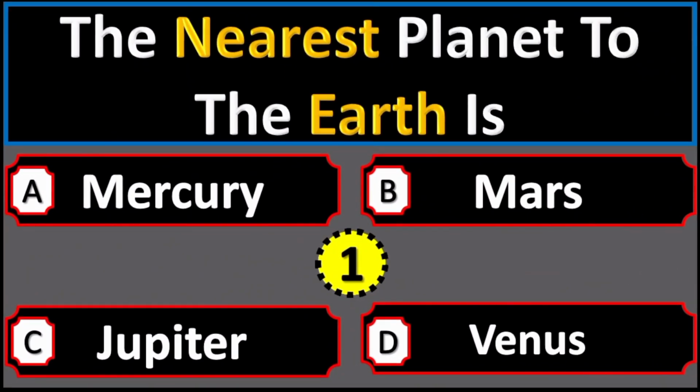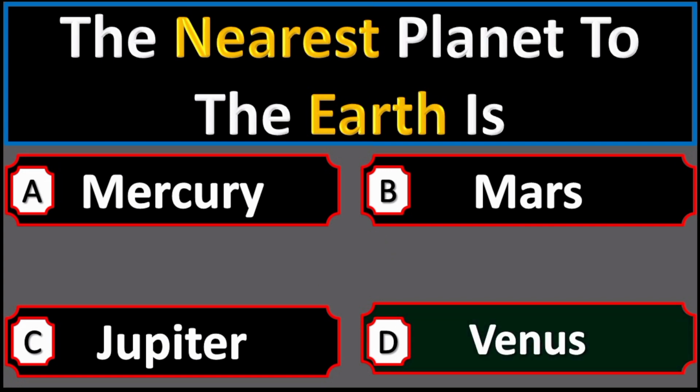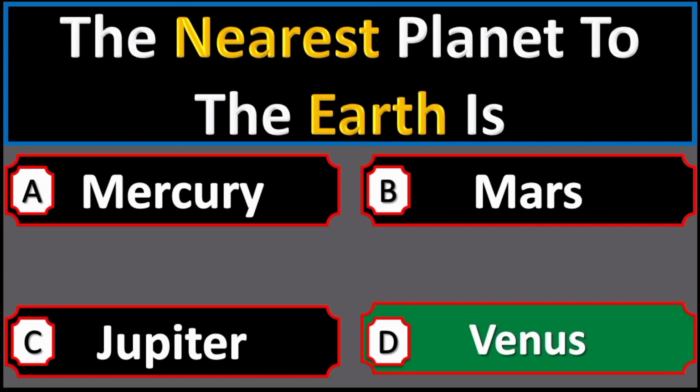The nearest planet to the Earth is option A Mercury, option B Mars, option C Jupiter, option D Venus. Right option is option D Venus.